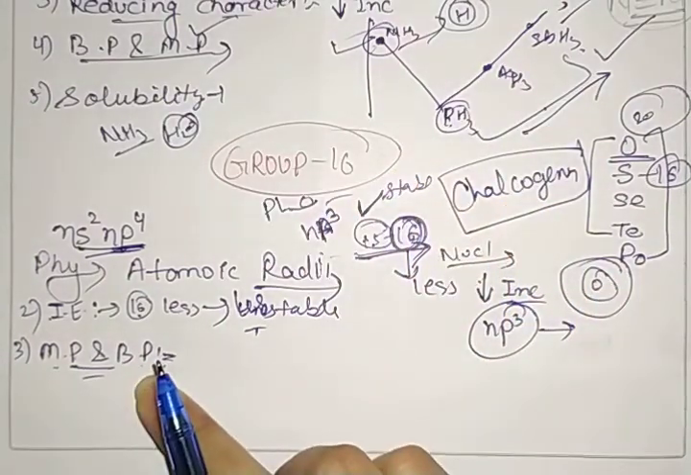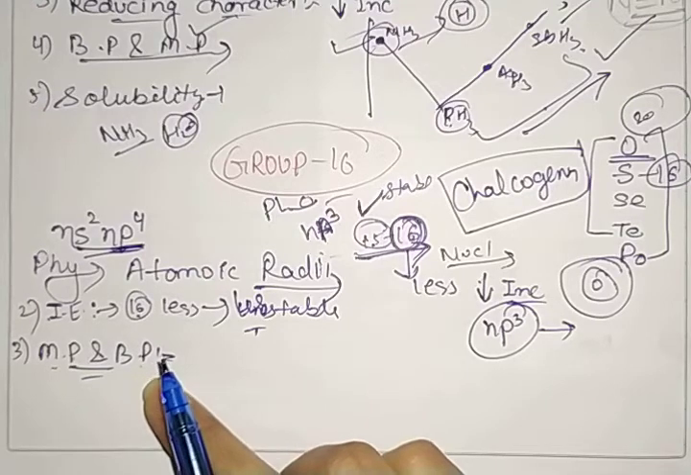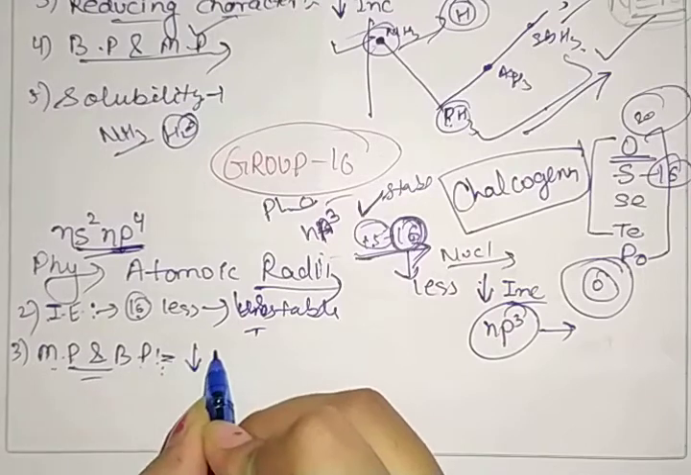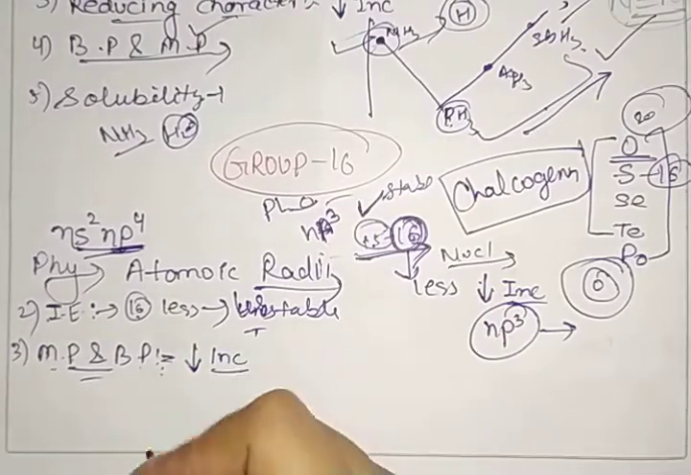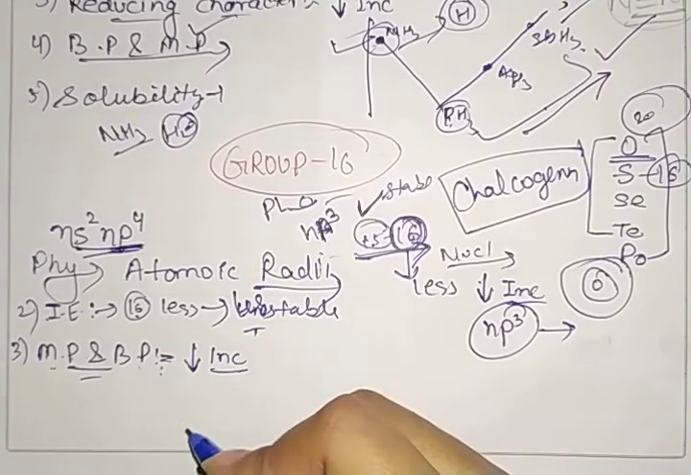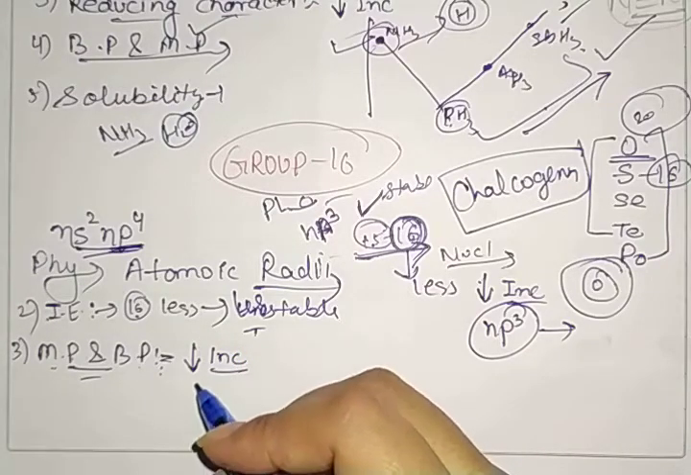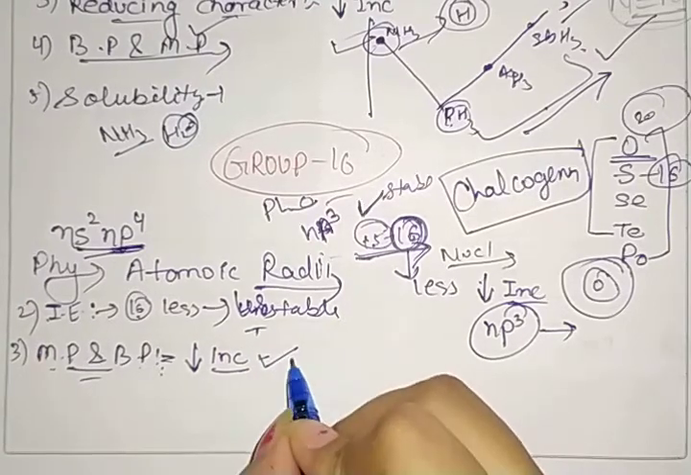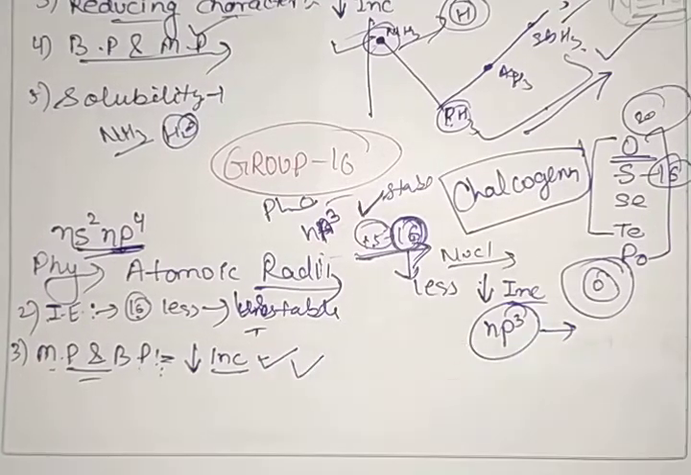With the increase in atomic number, or when we are going down the group, melting and boiling point increase. Why does it increase? Because when we are going down the group, atomic number increases, so size increases. We can say the magnitude of van der Waals force increases. That means melting point also increases.